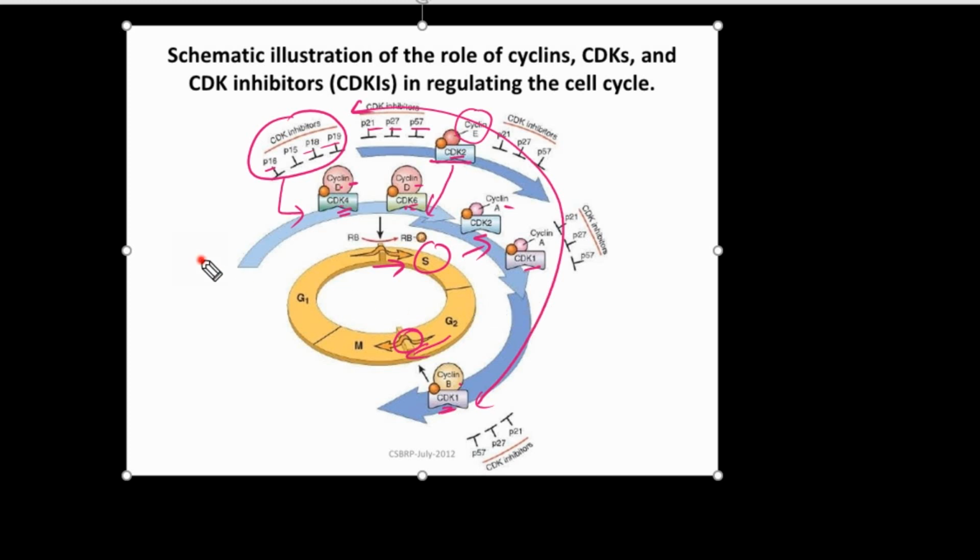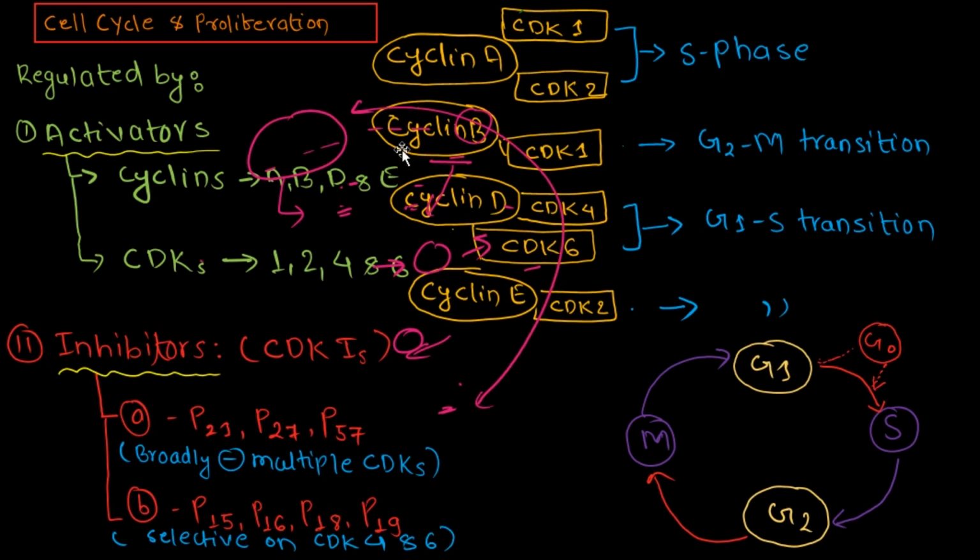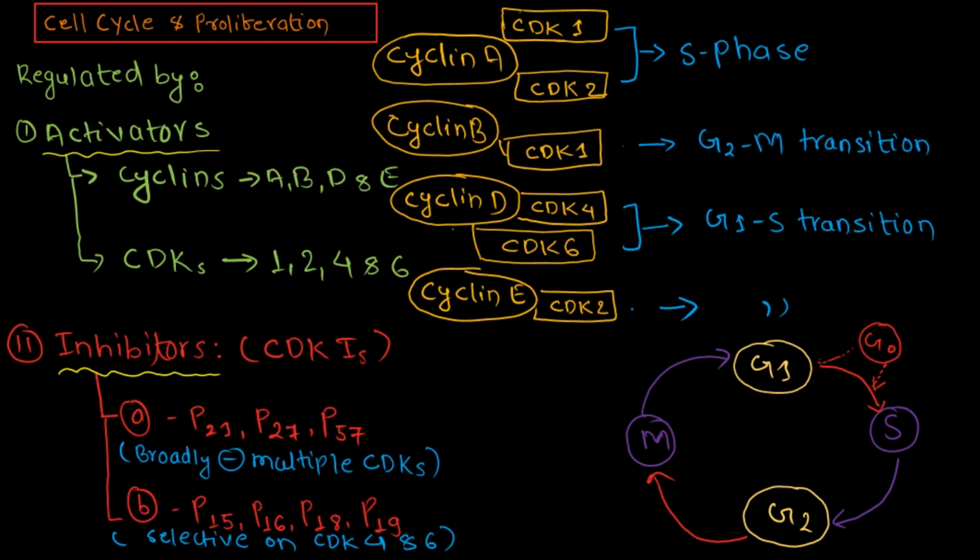So this is all about the cyclins, cyclin dependent kinases and their inhibitors, and this is all about the cell cycle and proliferation.